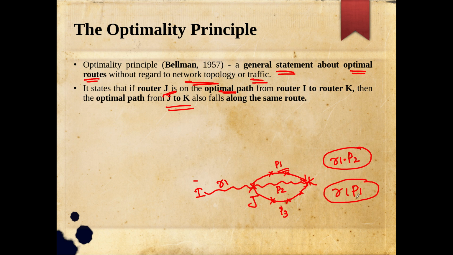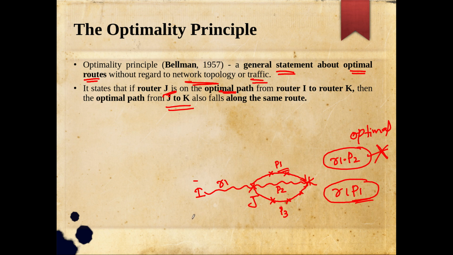If from j to k the optimal path is P1, definitely from I to k the optimal path will be R1 and P1. I don't have to use R2 and P2. So that contradicts my original statement. My original statement says that this is optimal. And later I am saying that no, P2 from j to k is not optimal, P1 is optimal. If P1 is optimal, my original statement is wrong. So as long as the original statement is correct, the optimal path from j to k will be P2 only. Is it clear? This is the principle of contradiction.